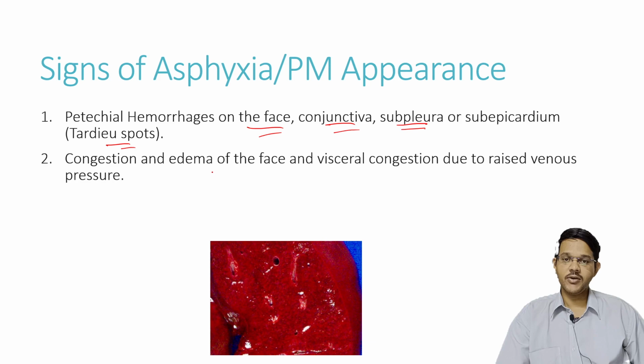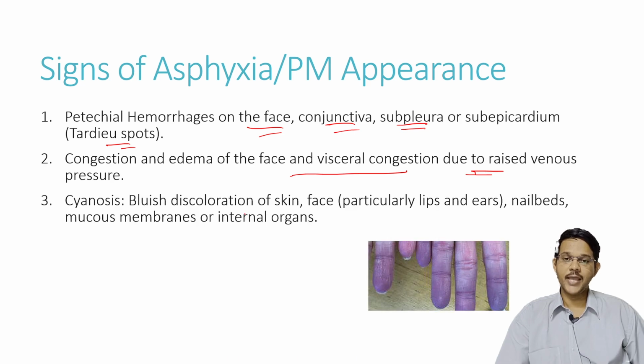Next is congestion or edema of the tissues. It may be seen in the face, and visceral congestion of the organs. It is mainly because increased venous pressure leads to congestion, that is redness. The organs look more reddish in color. Next is cyanosis, that is bluish discoloration of the skin, face, particularly lips and ears, nail beds, mucous membranes, and internal organs. So these are three particular signs which are seen in any type of asphyxial death.